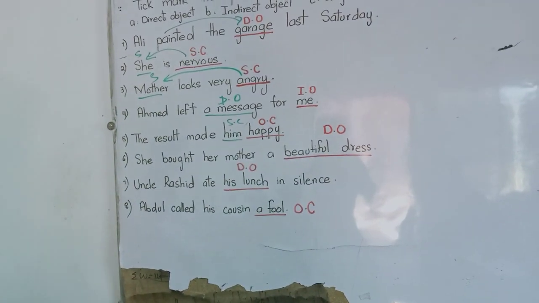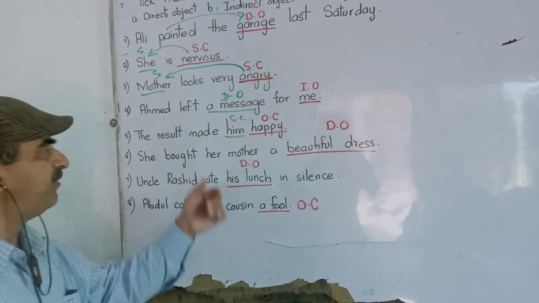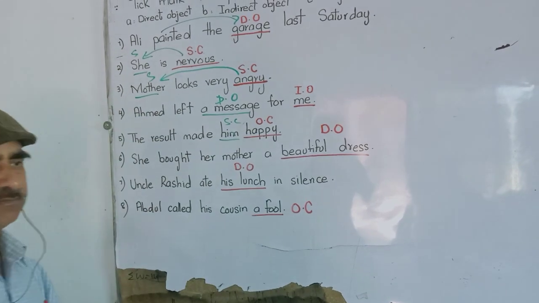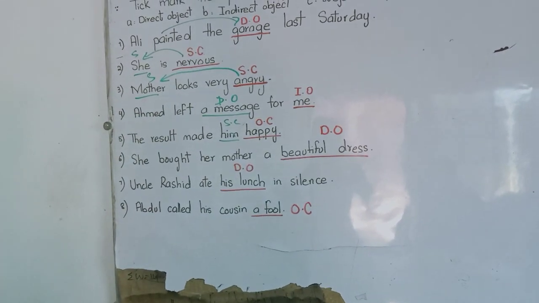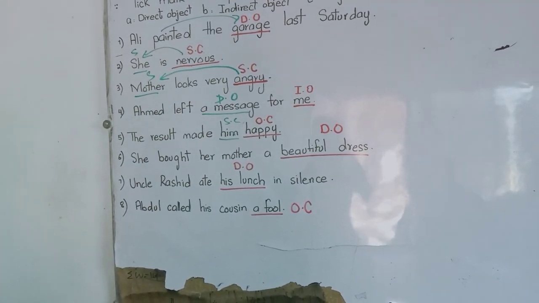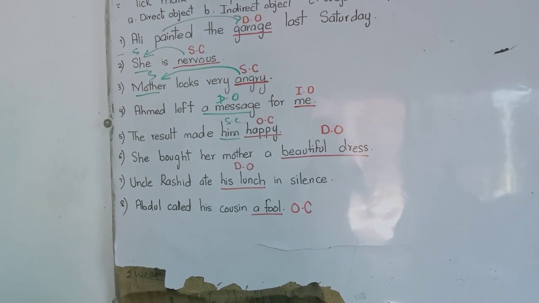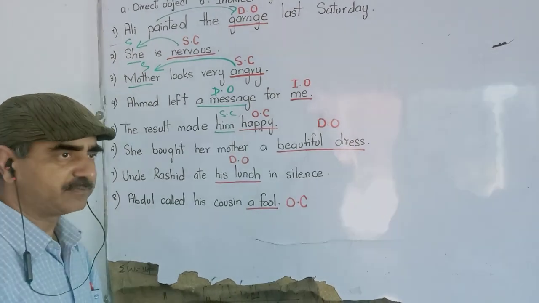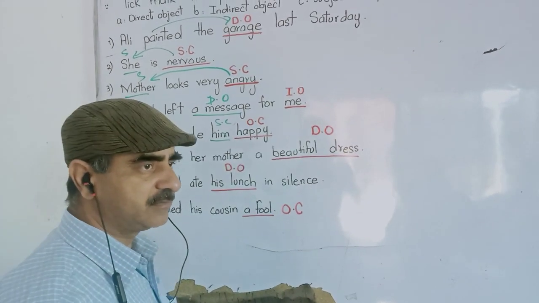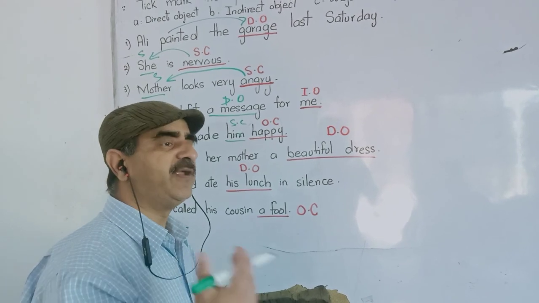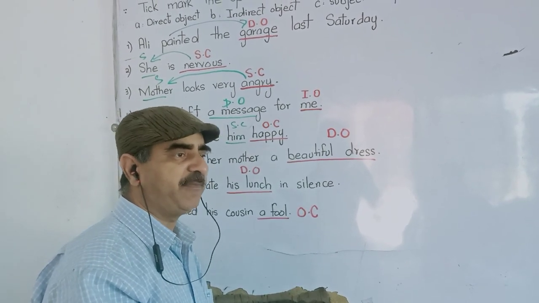Clear? Then she bought her mother a beautiful dress. What is a beautiful dress? Direct object. Why direct object? The action of buying: first she went to the market, she bought the beautiful dress.